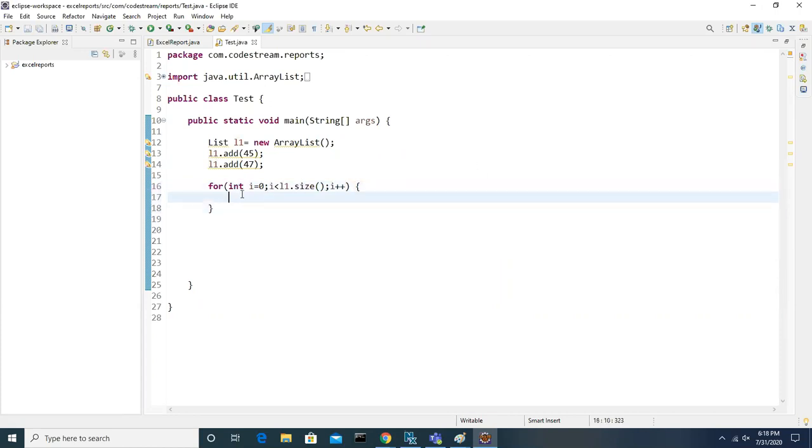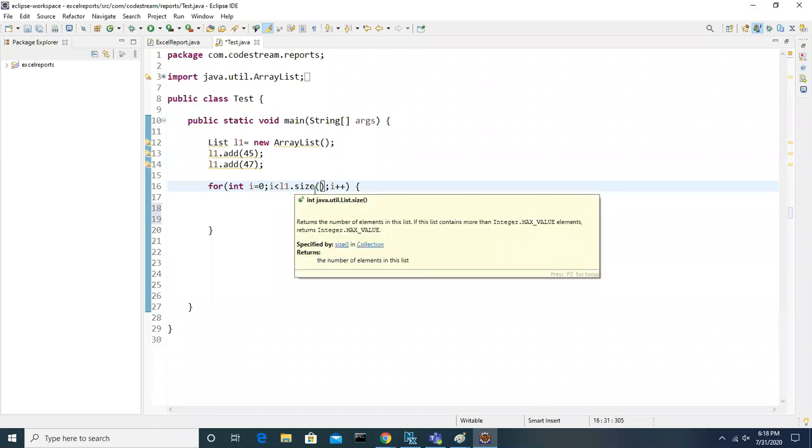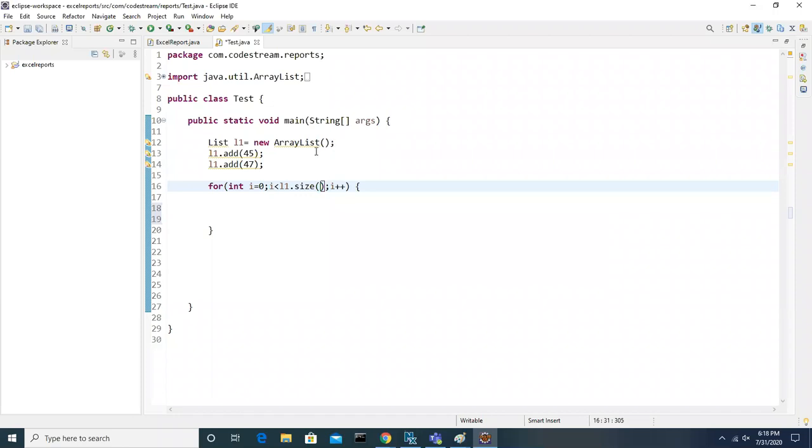These are the 3 blocks. Size is a predefined method of an ArrayList, so I am using this method to get the size. I want to get all the elements from 0 to less than size. Let's say 15, then 0 to 14 only, because the index starts with 0, right?